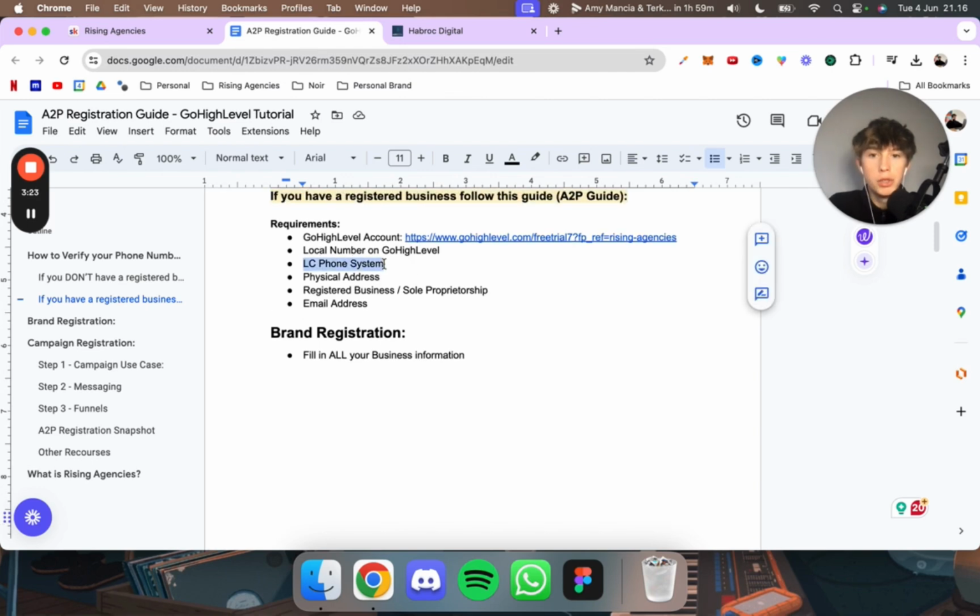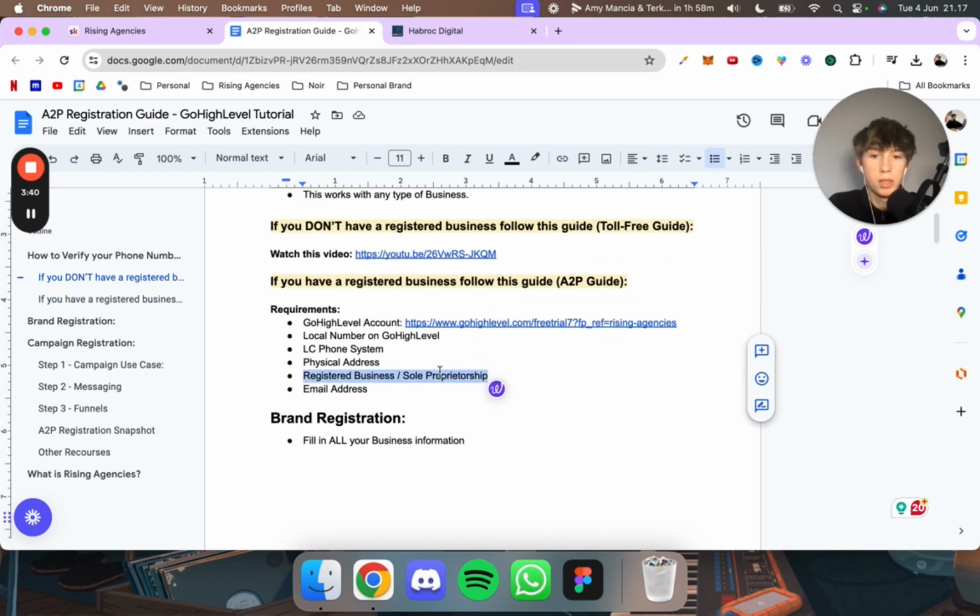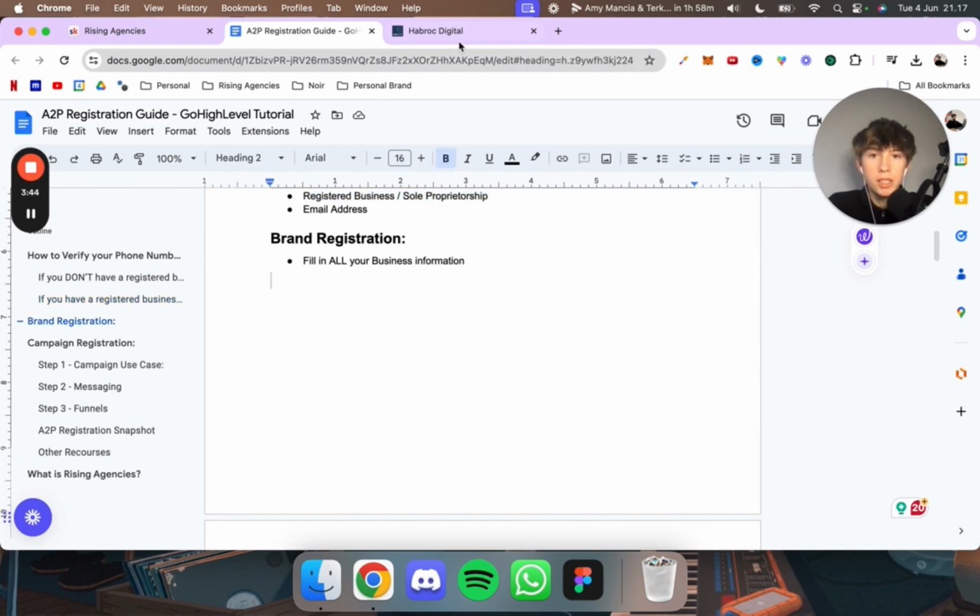Then you need to use the Lead Connector phone system. You should already be doing that. You also need a physical address, of course. You need a registered business or you need to be a sole proprietor. And then you need an email address. That's everything you need to do the A2P registration. And this is the most important thing because that is what separates the A2P from the toll-free. So let's get right into it.